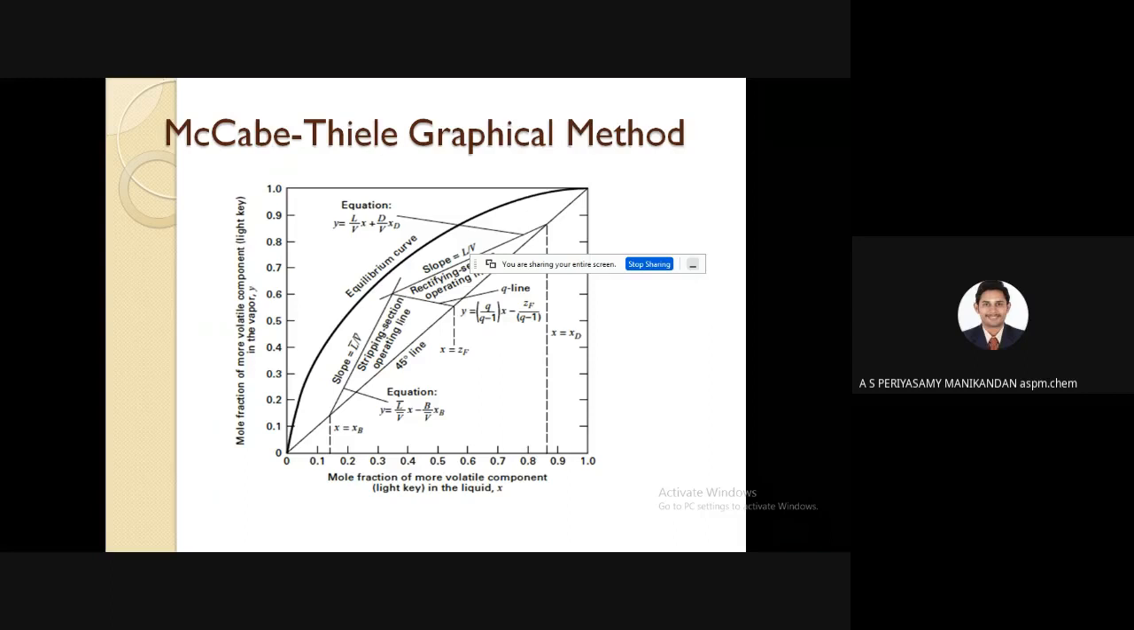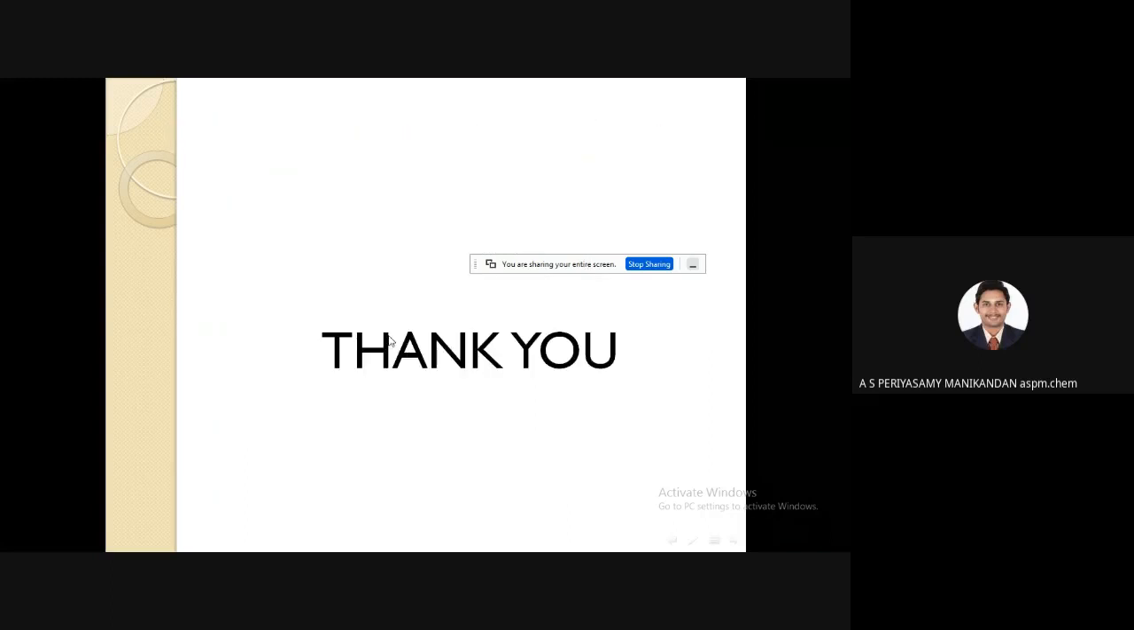There is one method used to find the number of plates, which is an important parameter in order to design the distillation column. You have to determine how many plates you need. For that we use the McCabe-Thiele method, which is helpful for finding the number of plates. Thank you. In this class, we have studied the principle of distillation and different types of distillation methods.